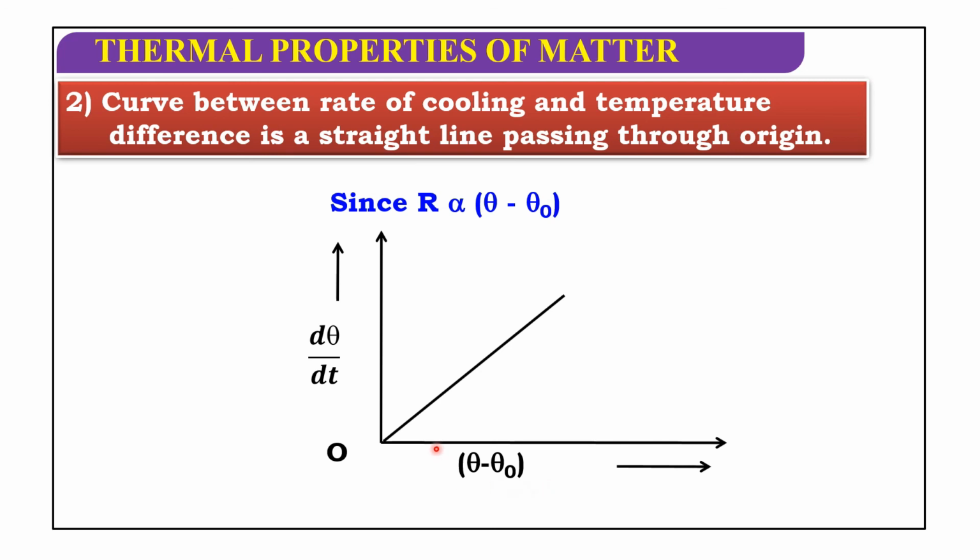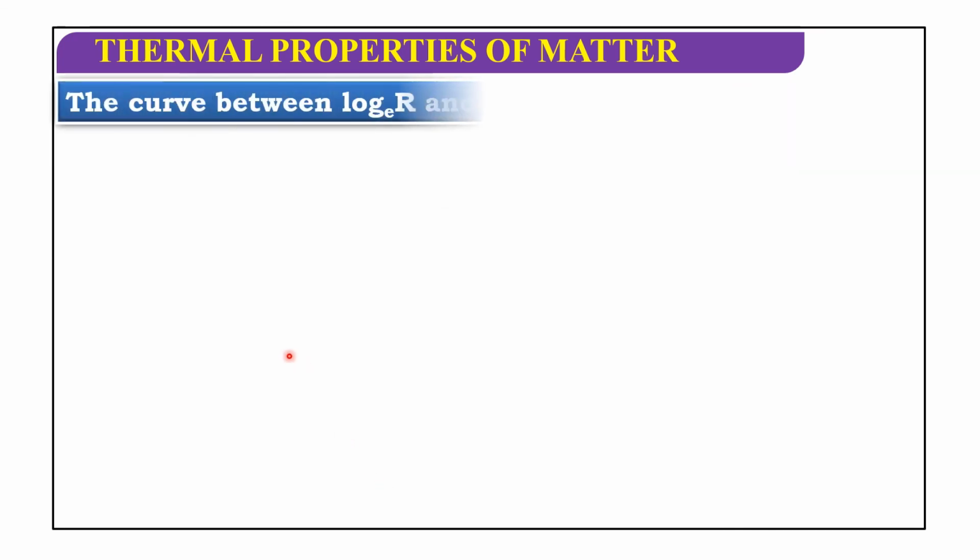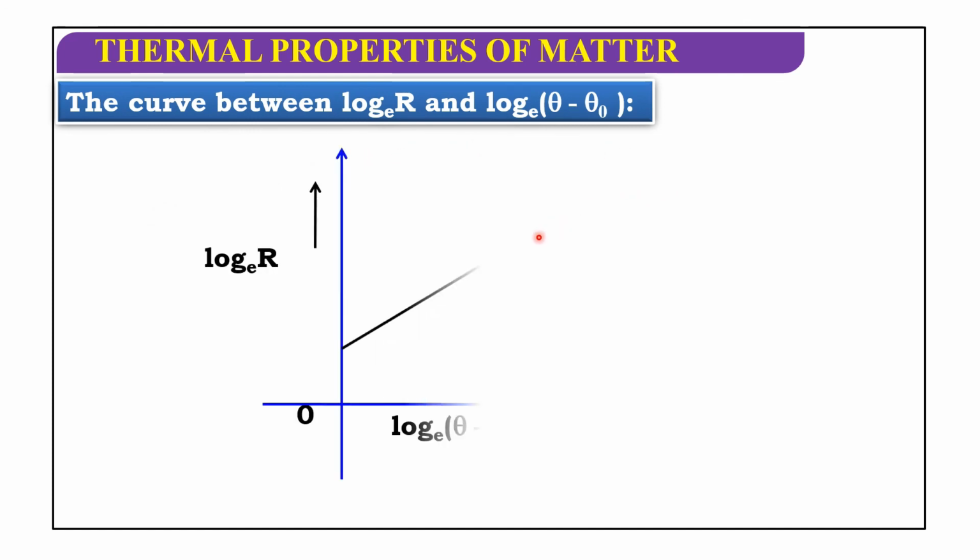The graph is a straight line which passes through the origin, because R is proportional to theta minus theta naught. The curve between log R and log of theta minus theta naught is also a straight line, but it does not pass through the origin.